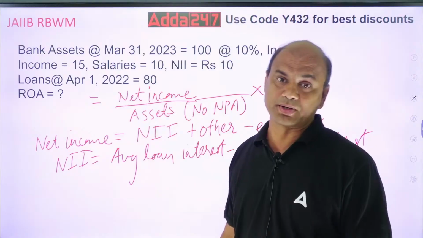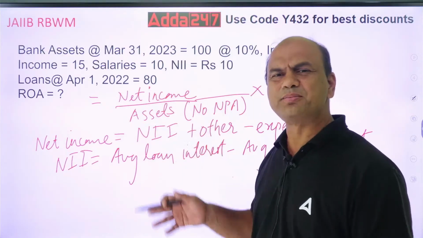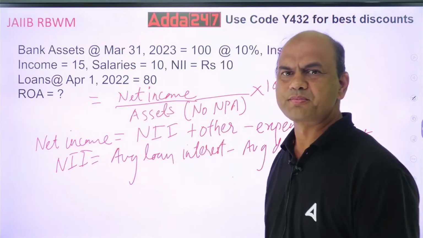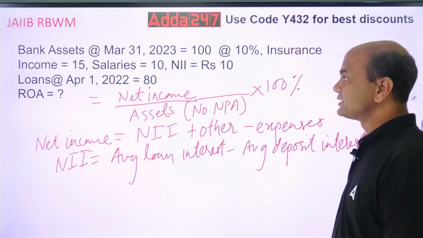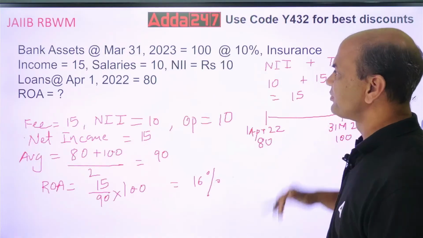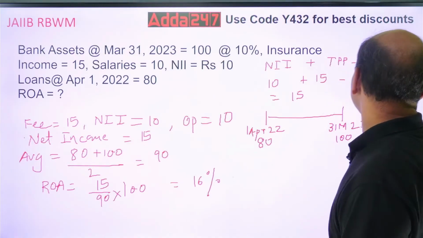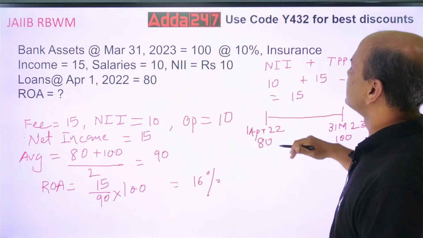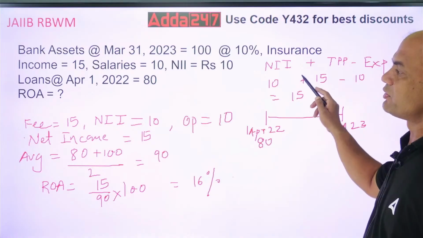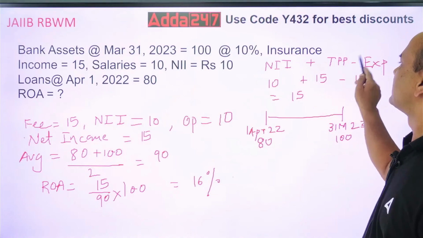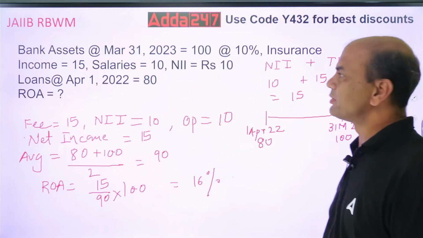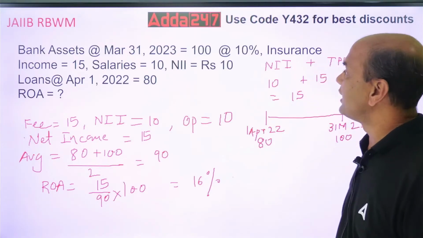Now how to solve this? All these formulae are there, simply put the values now. Everything is in front of you. So what is the answer you have got? Has anyone got the answer? Or we'll solve it over here. The answer here is NII. NII plus TPP, meaning other income, minus expenses. So what is my net income now? What is my NII? NII is given here.